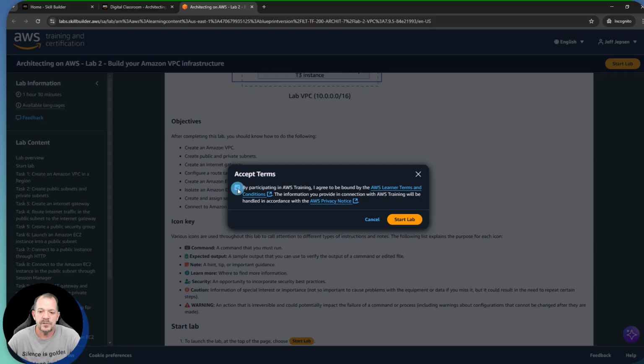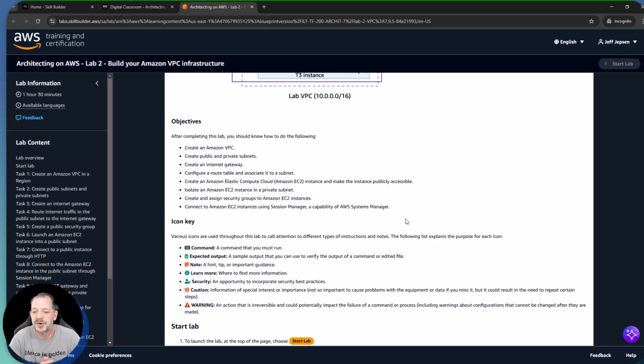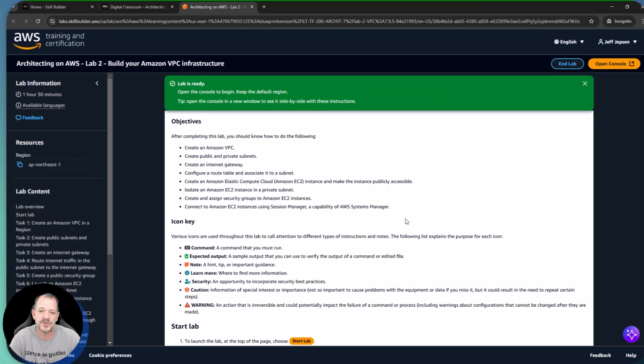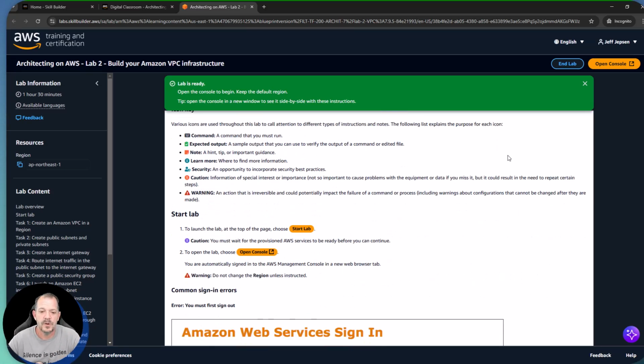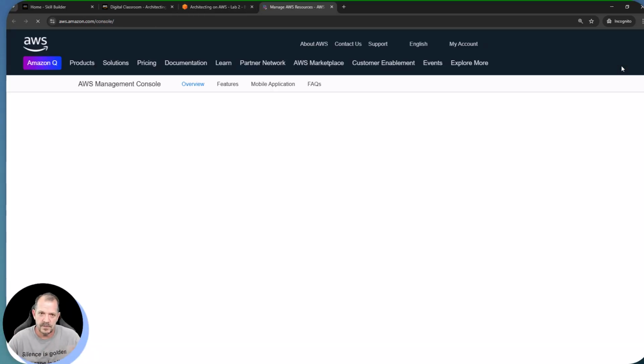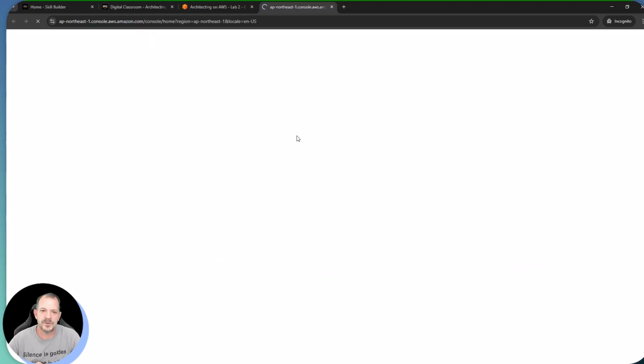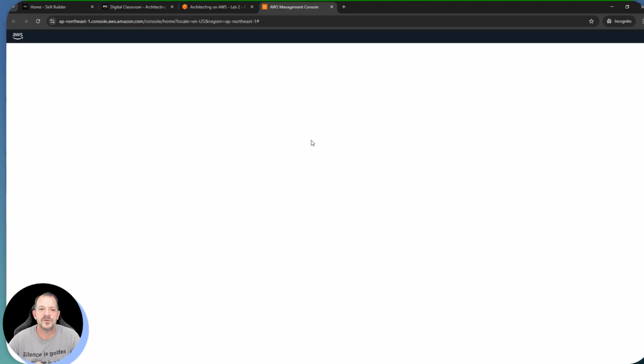And I do acknowledge that I am going to use this lab environment in an appropriate manner. I'm not going to try to exploit the services that are in the lab for my own benefit. All right. Now, this one did provision pretty much immediately for us. So what's going to happen at this point is we're going to open the console. That's going to federate our access into a lab environment, which we'll see refresh here in just a moment.